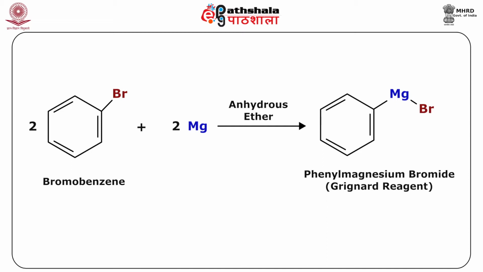As you can see in this reaction shown for the preparation, the magnesium gets inserted between the carbon and the halogen. Here, when bromobenzene reacts with magnesium in the presence of anhydrous ether, we get phenyl magnesium bromide, which is a Grignard reagent. In general, the alkyl halide reacts with magnesium giving RMgX, and these RMgX or ArMgX are the Grignard reagents.